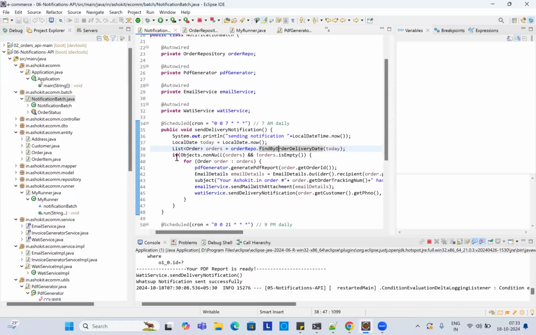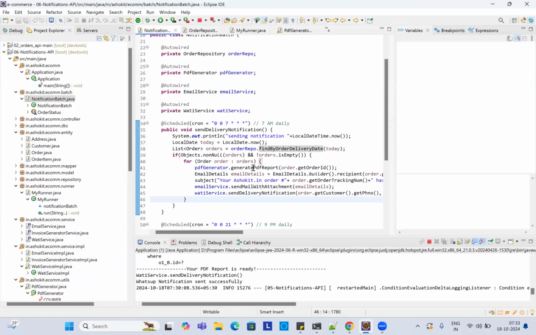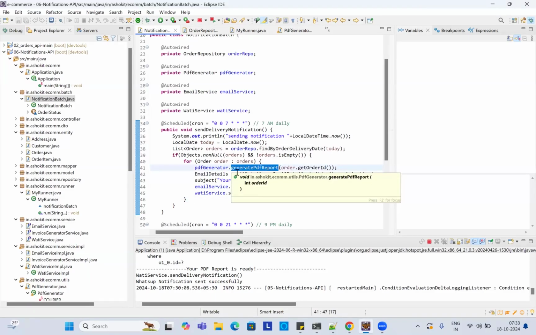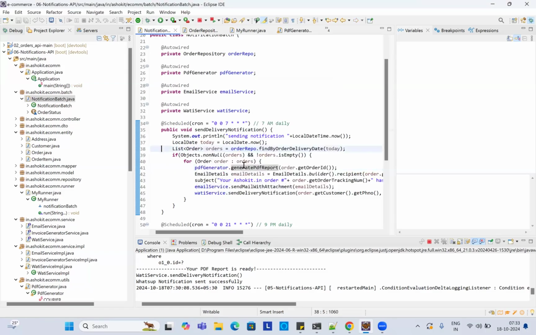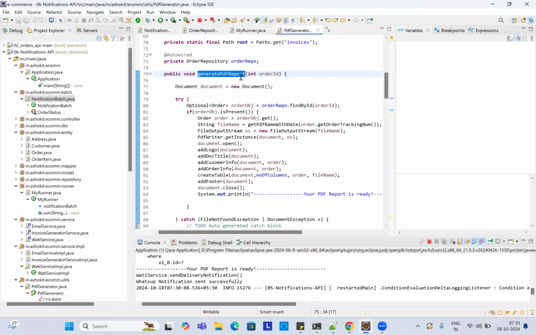Next, if orders is not empty, I'm iterating all the orders one by one and generating a PDF report through this method. I'm passing the order ID, and from the order ID I'm getting the order object.